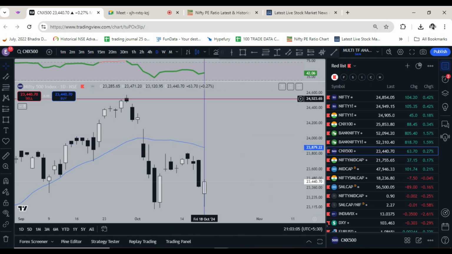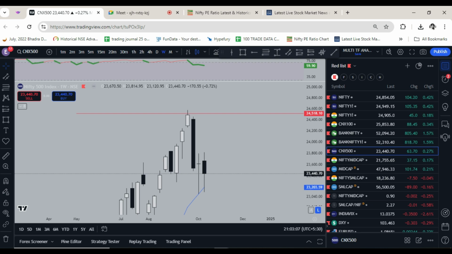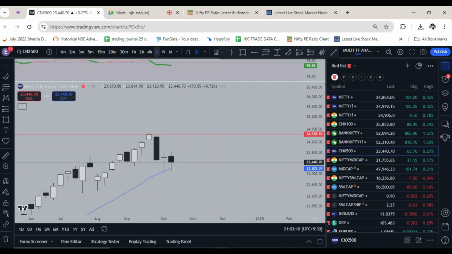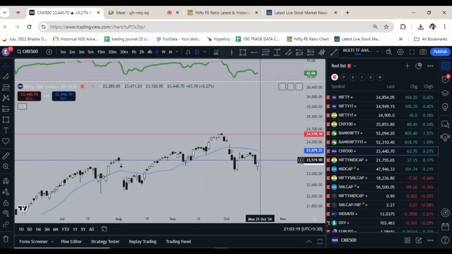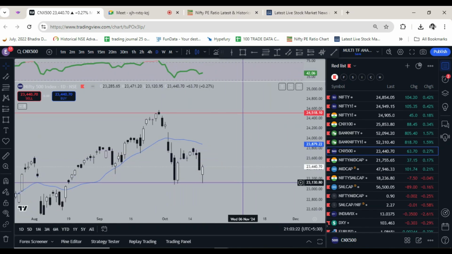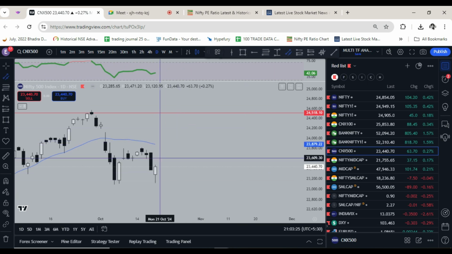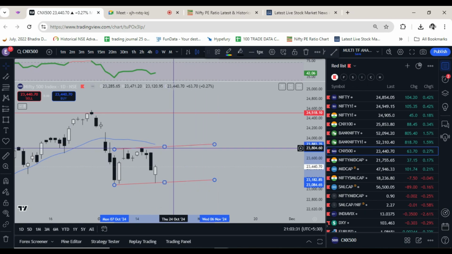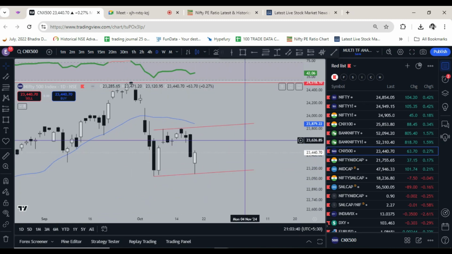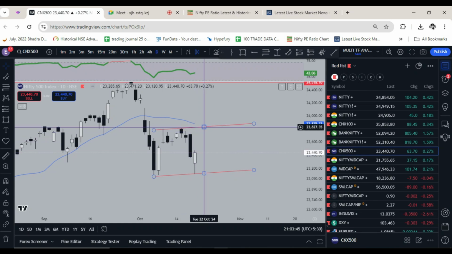Then coming to Nifty 500, it is very similar to Nifty. It took support at the 20-week moving average. On daily, it did not make a new low, but still it has a lot of ground to cover. What bulls and short-term traders are hoping for is a double bottom, and then at least a move to make a double top. But it's not confirmed as of now. It's an average probability trade, not a high probability trade to go long looking for the channel top.